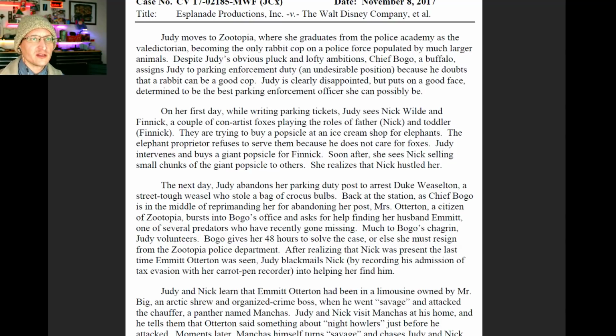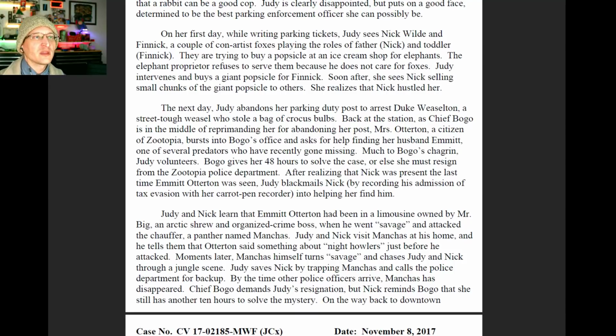Despite her obvious pluck and lofty ambitions, Chief Bogo the buffalo assigns her to parking duty. Judy is clearly disappointed, but puts on a happy face, determined to be the best parking enforcer she can be. While writing tickets, she sees Nick Wilde and Finnick, a couple of con artist foxes. They are trying to buy a popsicle at an ice cream shop for elephants.